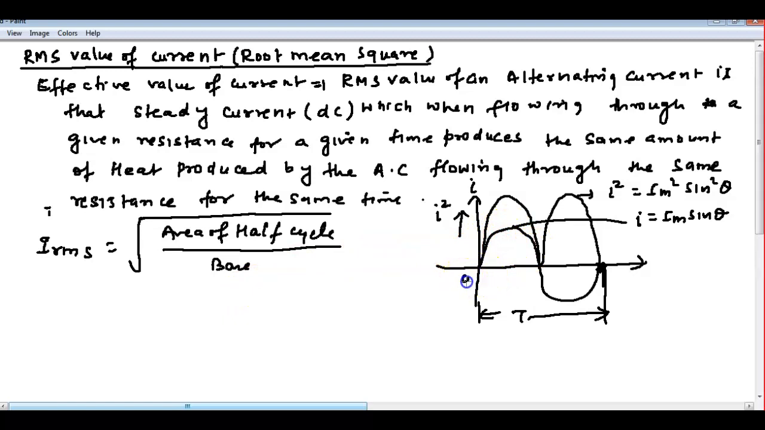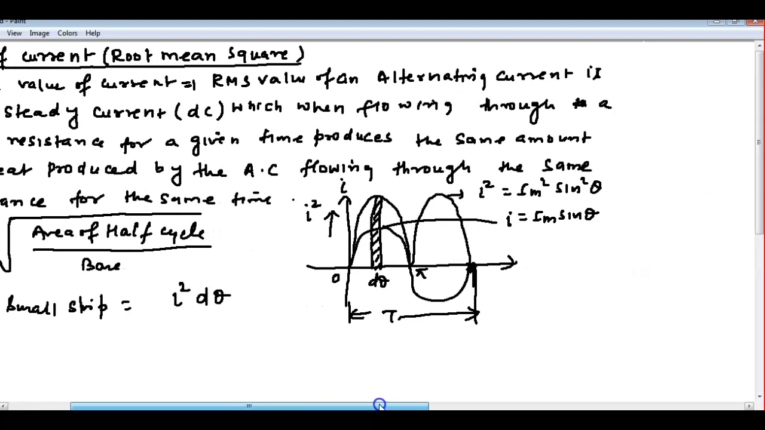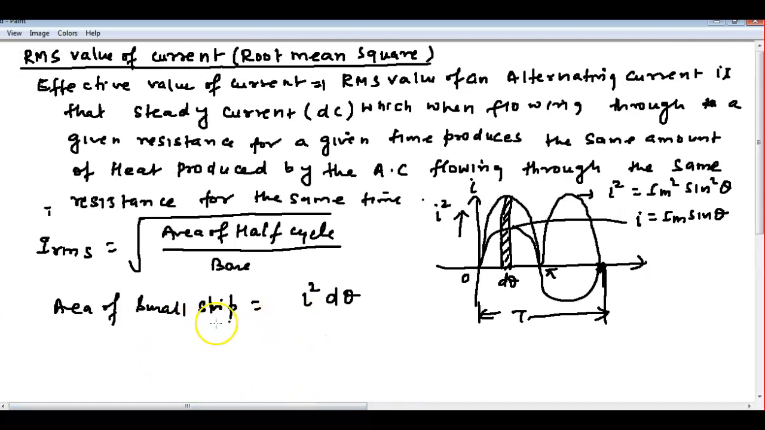Half cycle is from where to where? 0 to pi, right? So we will cut the small strip. Consider this is a small strip, I cut it as d theta, the small strip we have cut here. So area of a small strip we can write here as I square d theta, right? Okay, understood till here?